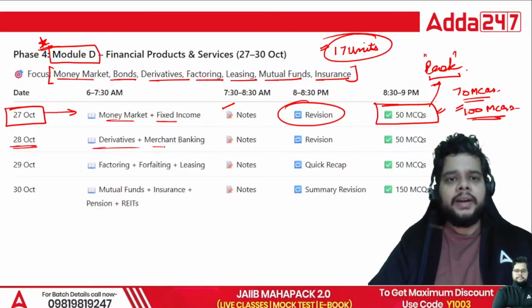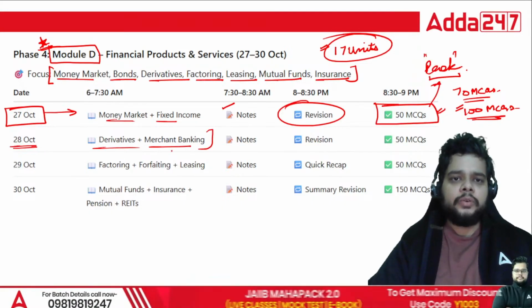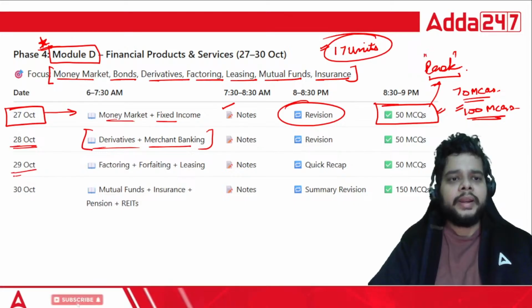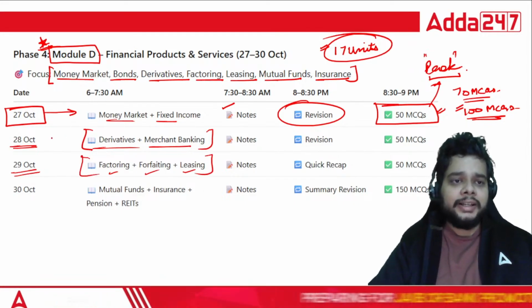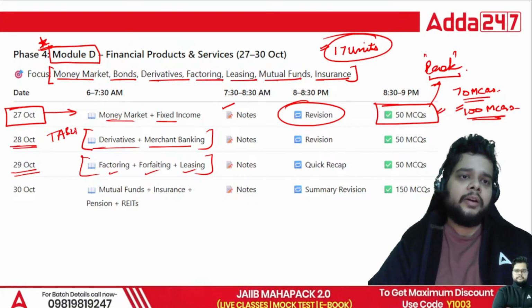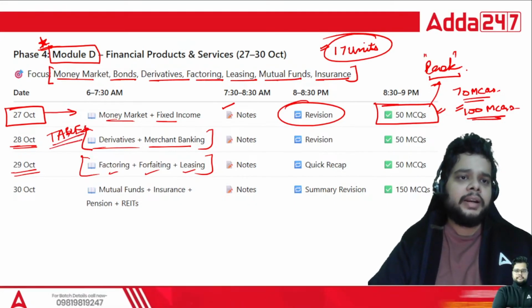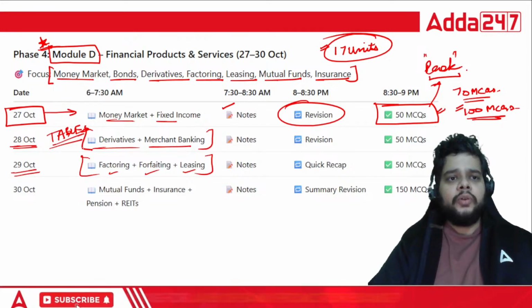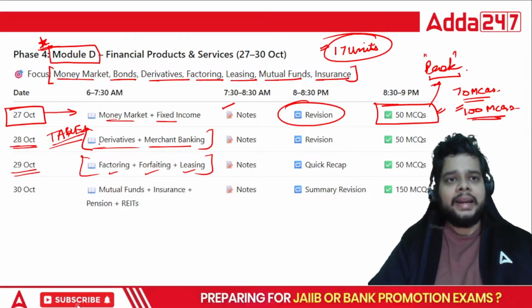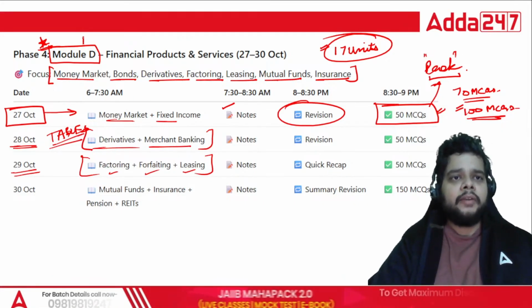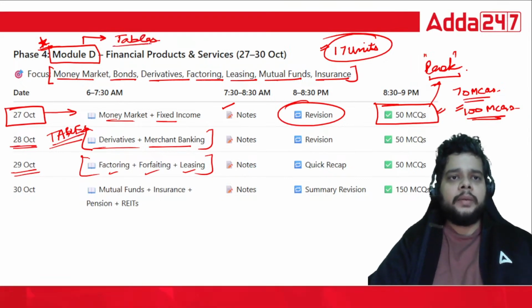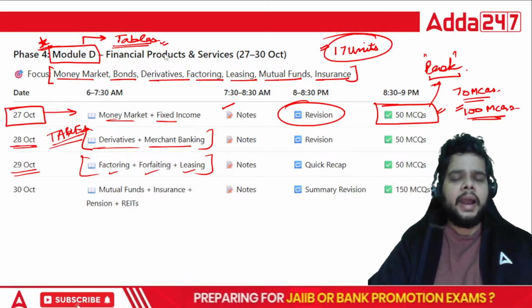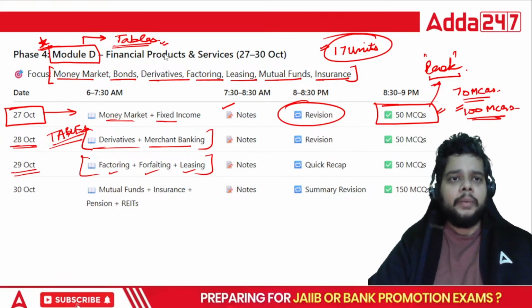28th October, derivatives, merchant banking. These are the 2 chapters where you must focus. 29th October, factoring, forfeiting, leasing, the differences, all those tables which are mentioned in your Module D are very important. That goes without saying. If you are a beginner and have not studied Module D yet, I would highly recommend that you just go with the tables. Try to mug up the data which is given in the tables,